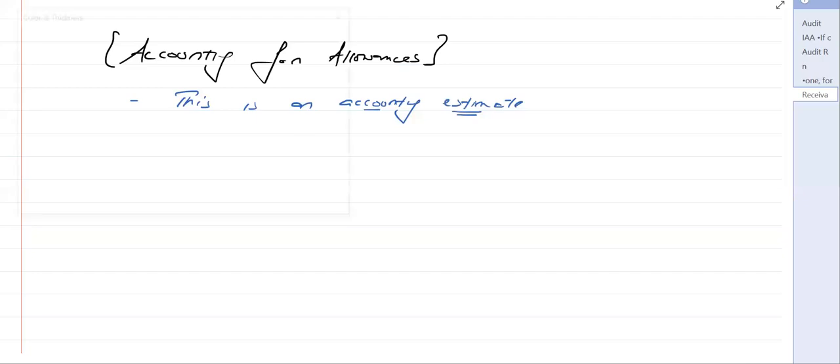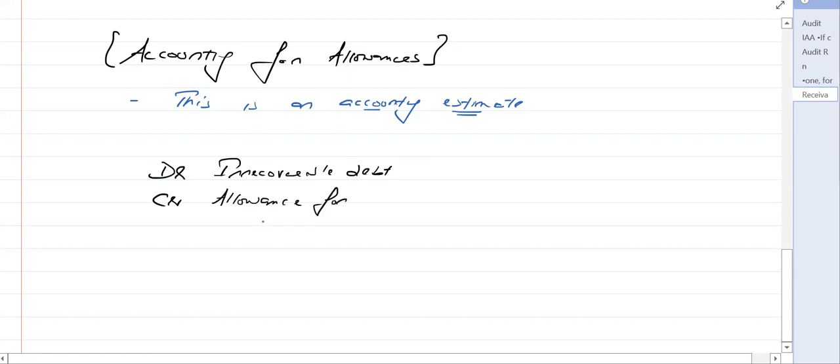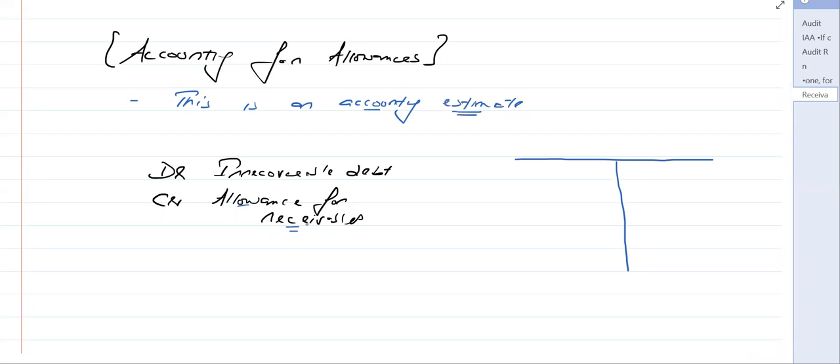So the journal entry for the allowances, as we have already discussed, is debit irrecoverable debt, which goes to profit or loss, and credit allowance for irrecoverable debt or allowance for receivables. Let's see this double entry in the form of T accounts, because that is important to understand. Allowance has a credit nature, because it is a reduction in the receivable. Receivable is an asset, and any reduction in an asset is shown as a credit entry.